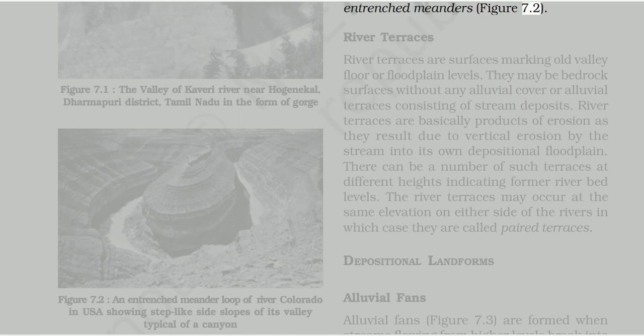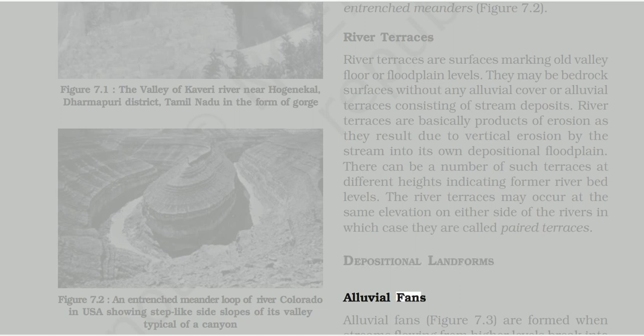River terraces. River terraces are surfaces marking old valley floor or floodplain levels. They may be bedrock surfaces without any alluvial cover or alluvial terraces consisting of stream deposits. River terraces are basically products of erosion as they result due to vertical erosion by the stream into its own depositional floodplain. There can be a number of such terraces at different heights indicating former riverbed levels. The river terraces may occur at the same elevation on either side of the rivers, in which case they are called paired terraces. Depositional landforms.